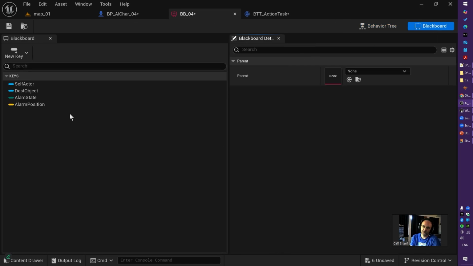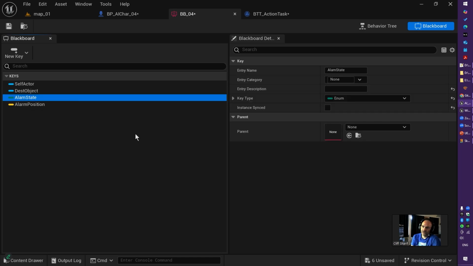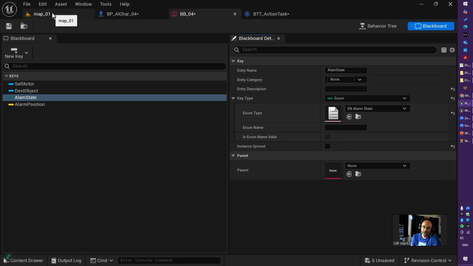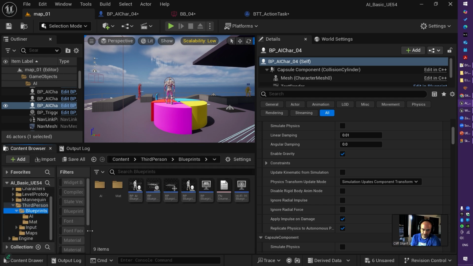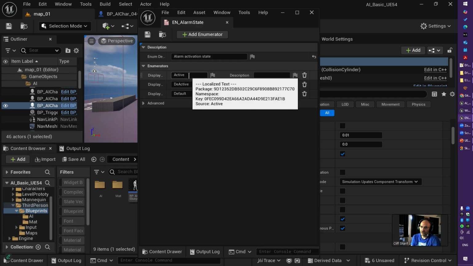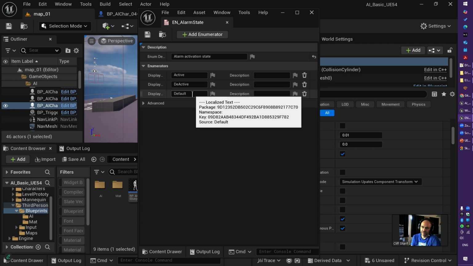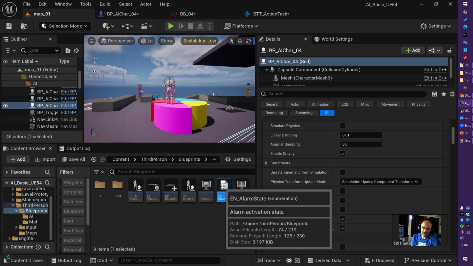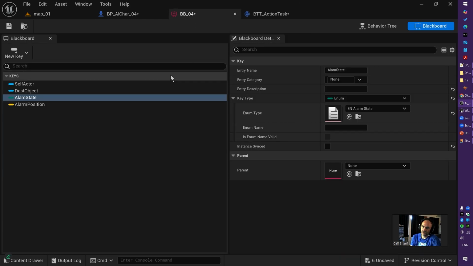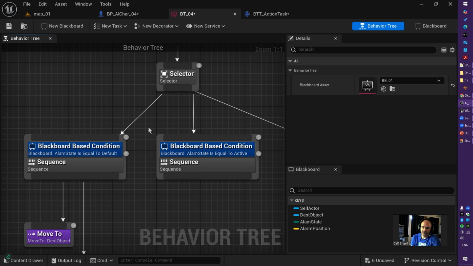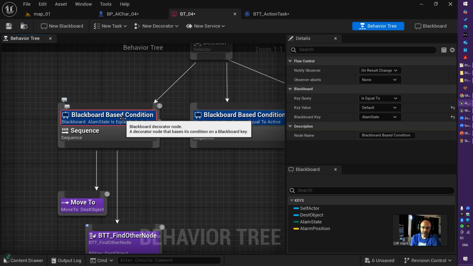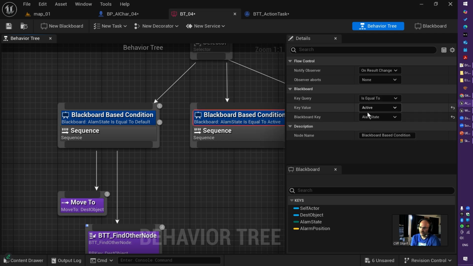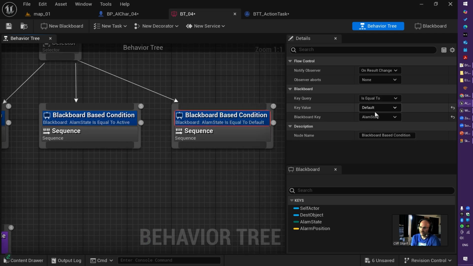Let's go back to the blackboard. This is part of my setup. Alarm state is basically an enum. That enum has the values active, deactive, and default. Depending on the value of that enum, I will switch between behaviors. I have default, I have active, and I have deactive. Sorry, that should be deactive. Here we go.